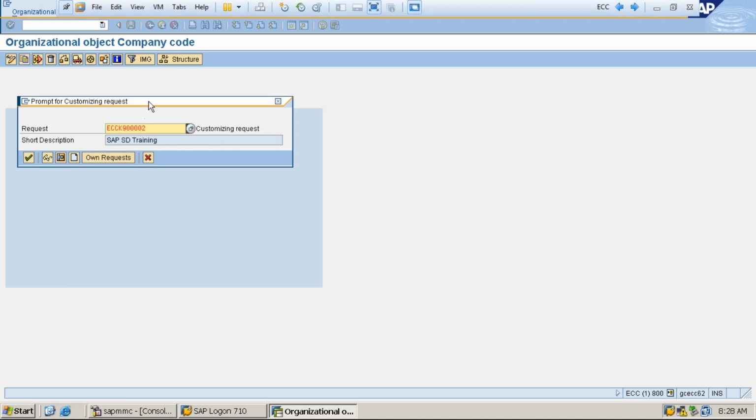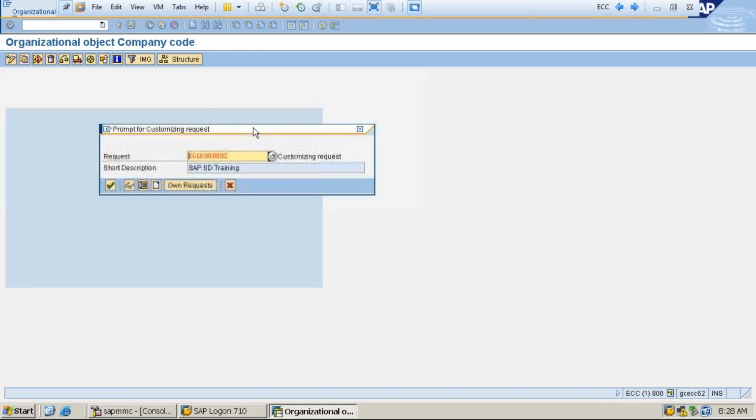All right, now we got the transport request number. See, as we discussed, if you save anything in SAP, that would be saved under one transport request number, because to transfer the data from one system to another system.